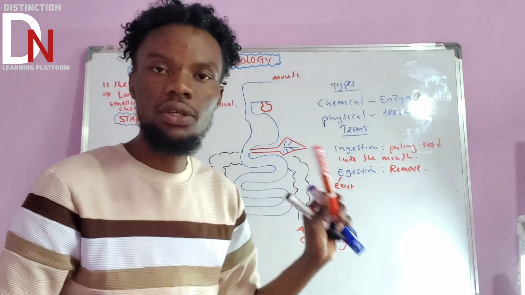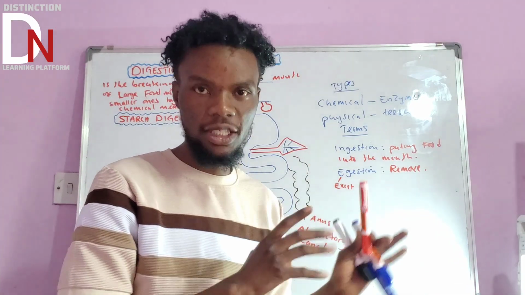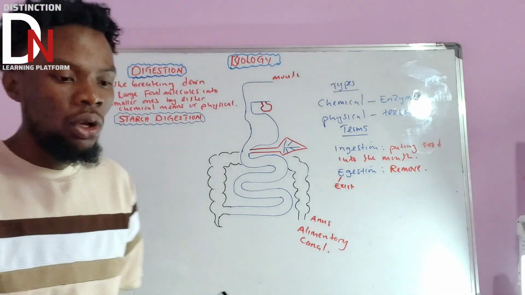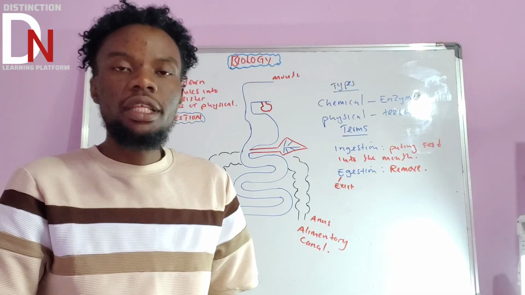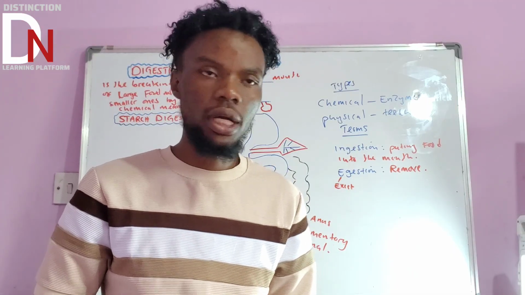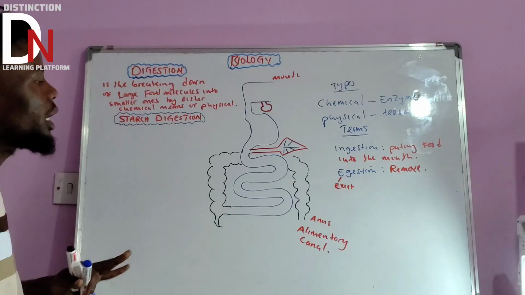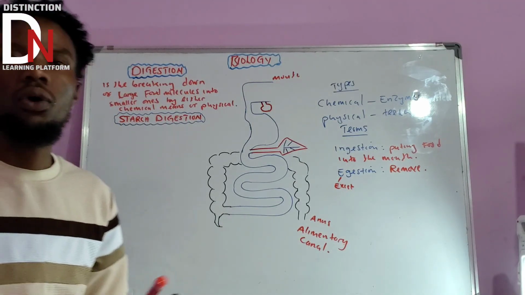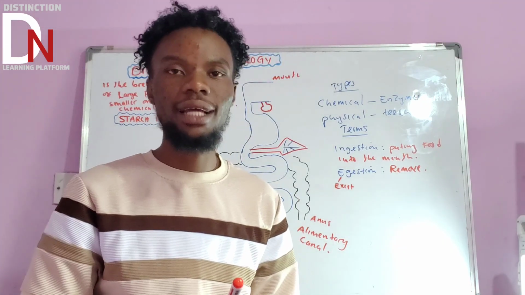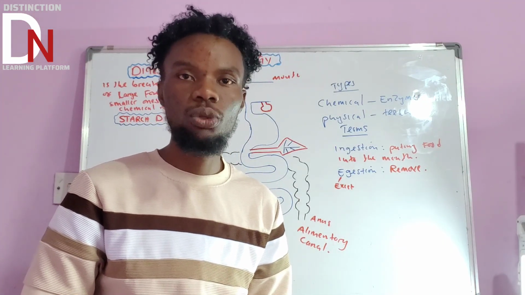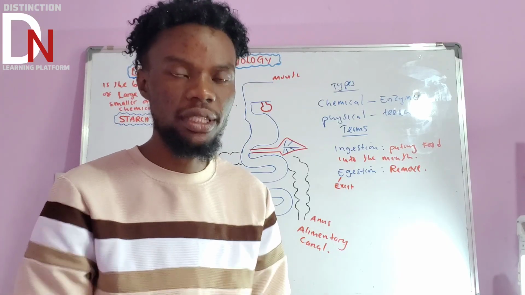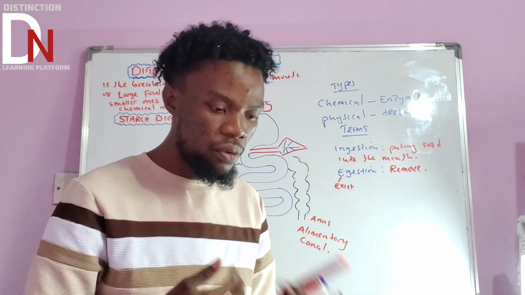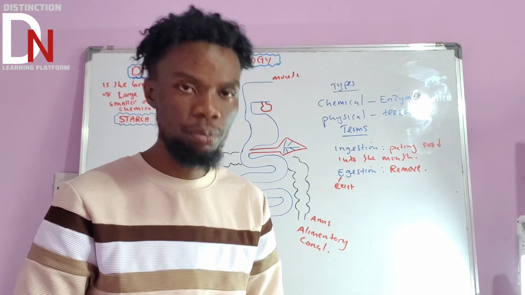Okay, and what is the use of the alimentary canal? That's where digestion takes place. Now, how many types of digestion of food molecules do we have? We have about 3 types. We've got the digestion of starch, the digestion of proteins that we'll talk about in another video, and also the digestion of lipids. You need to be aware of these. But in this video, we'll talk about the digestion of starch.